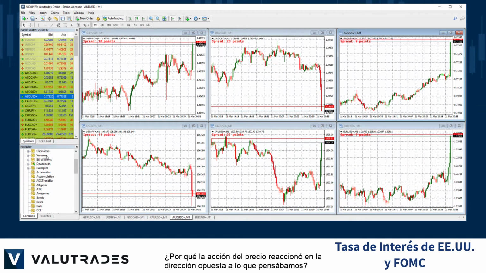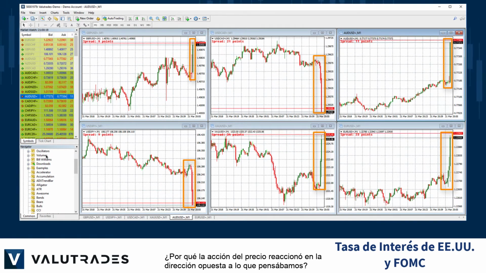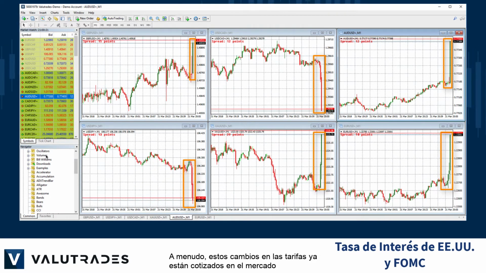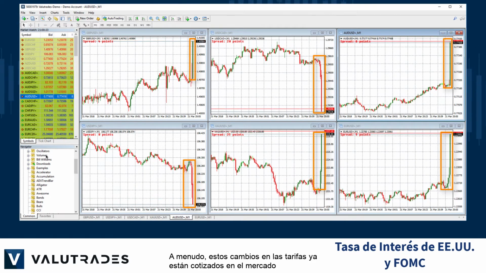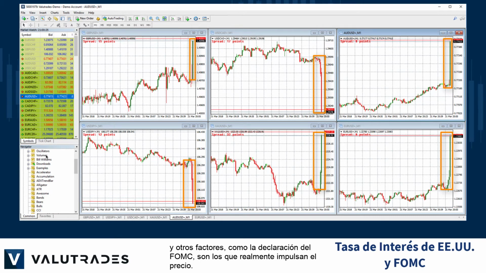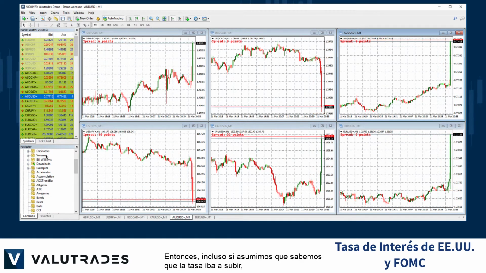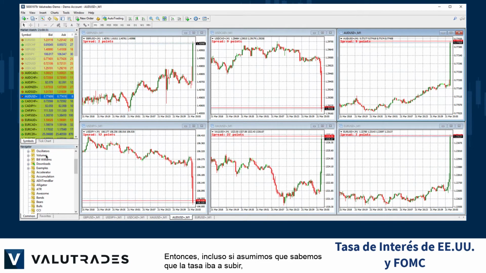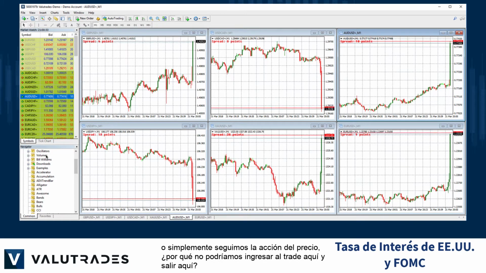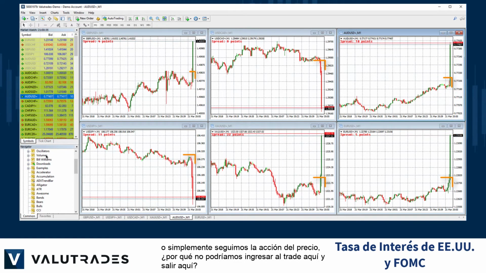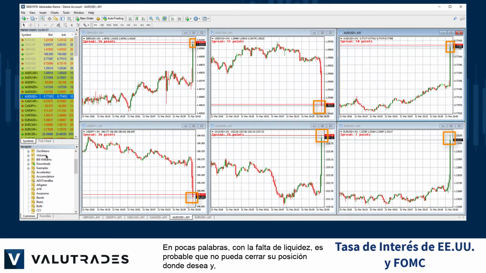Why did price action react in the opposite direction than we thought? Often, these rate changes are already priced into the market, and other factors, like the FOMC statement, are what actually drives price. So, even if we assume that we know that the rate was going to rise, or we just followed price action, why couldn't we enter the trade here and get out here?